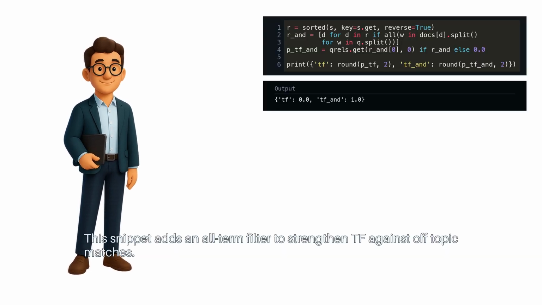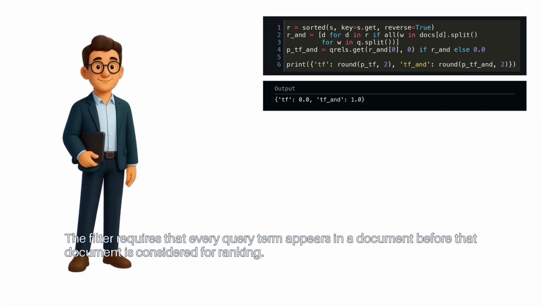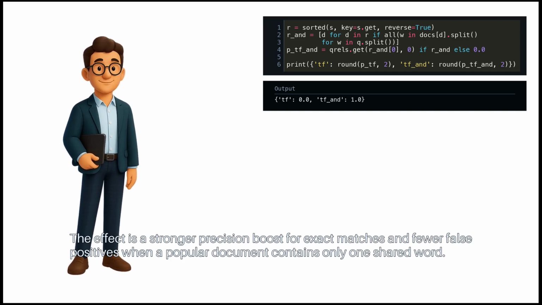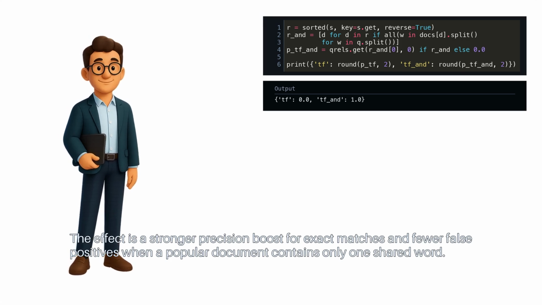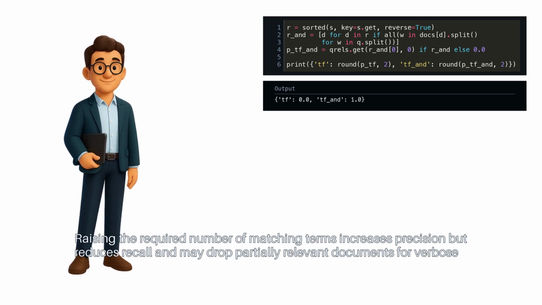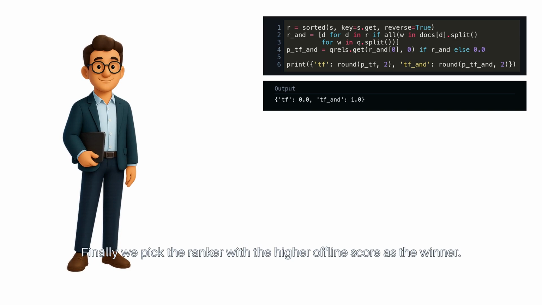This snippet adds an all-term filter to strengthen TF against off-topic matches. The filter requires that every query term appears in a document before that document is considered for ranking. The effect is a stronger precision boost for exact matches and fewer false positives when a popular document contains only one shared word. You can make this softer by requiring a fraction of terms or a minimum match threshold. Raising the required number of matching terms increases precision but reduces recall and may drop partially relevant documents for verbose queries. Finally, we pick the ranker with the higher offline score as the winner.